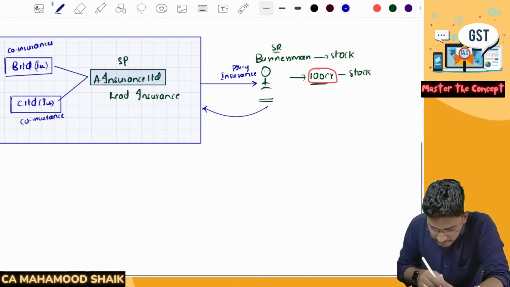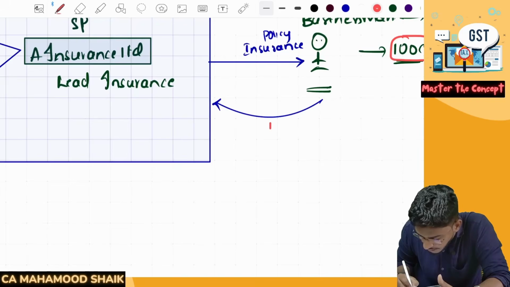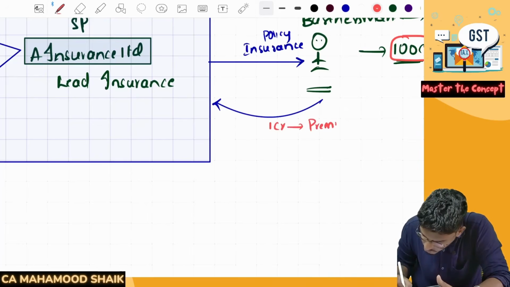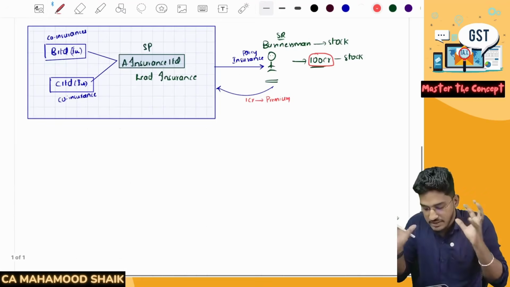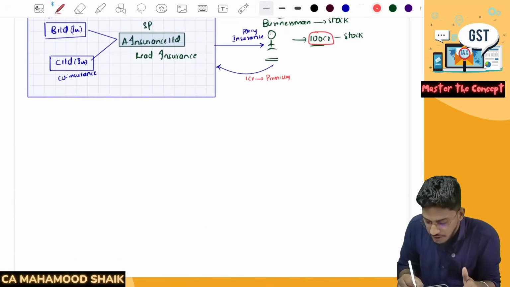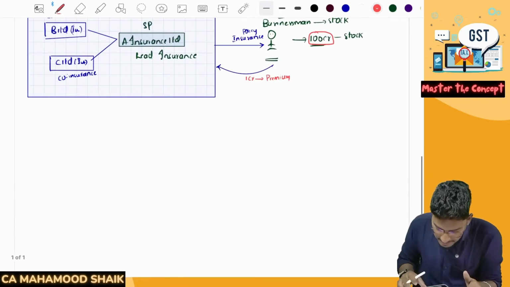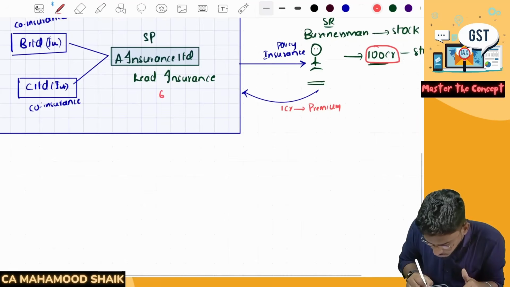So what is the premium they are charging? Say, for example, they are charging a premium of 1 crore. So 1 crore rupees of insurance premium they have charged. Now, how this transaction usually works out: the total premium is 1 crore. Say, for example, here A Insurance Limited wants to take 60% exposure.